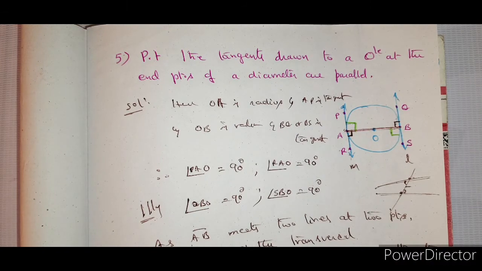And also, students, you have some construction part in this exercise. Please do the construction. You should know how to construct. I have already posted construction videos, like how to construct 90 degrees and all that. If a tangent is asked to be constructed, you should know how to draw a line perpendicular to the radius.